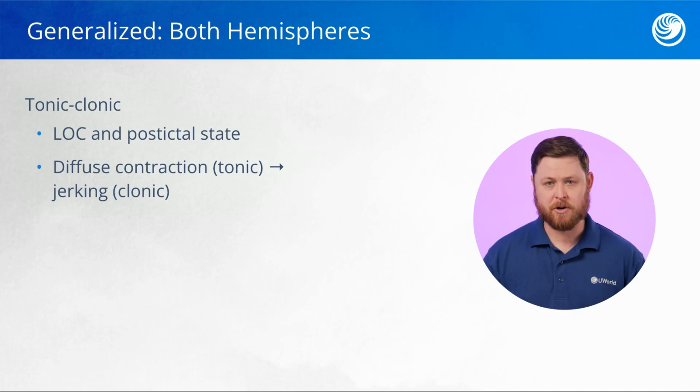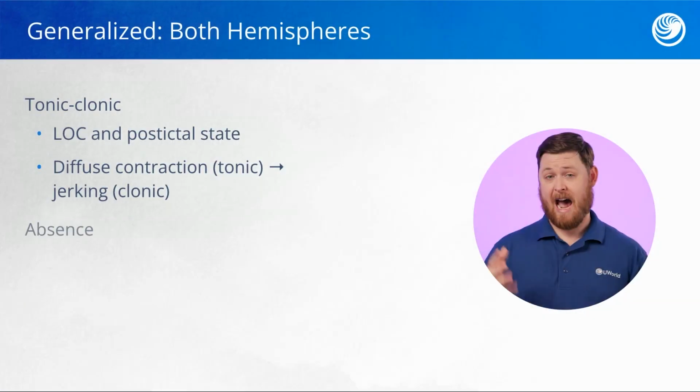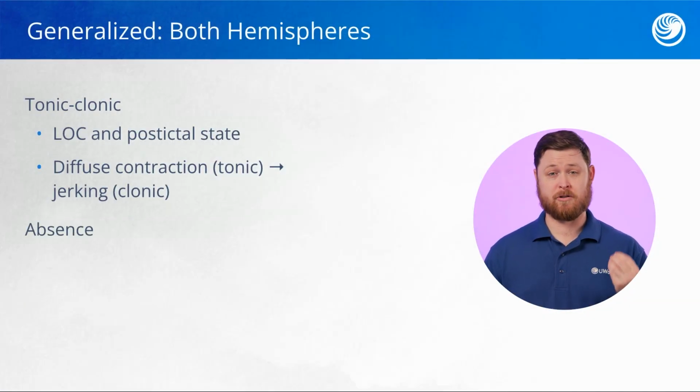The other types of generalized seizures mentioned here on this slide are a form of tonic-clonic seizures. However, they may lack one or more of the clinical features associated with tonic-clonic. So let's go ahead and take a look at the other three types of generalized seizures. We have absence seizures, which occur more commonly in children.